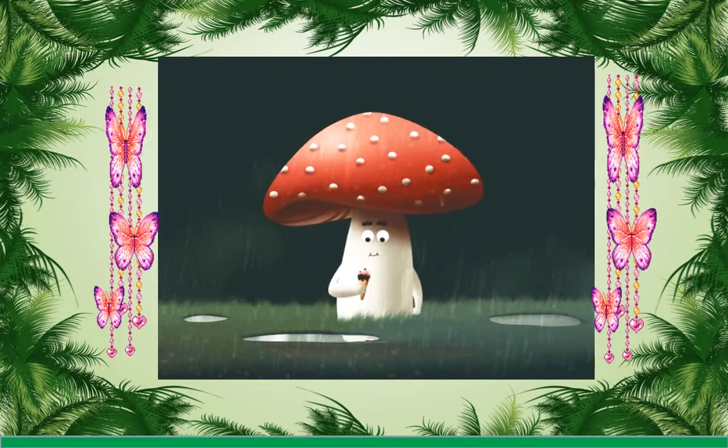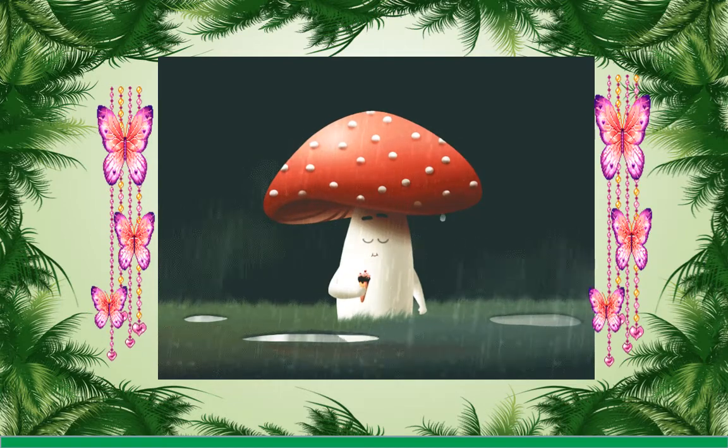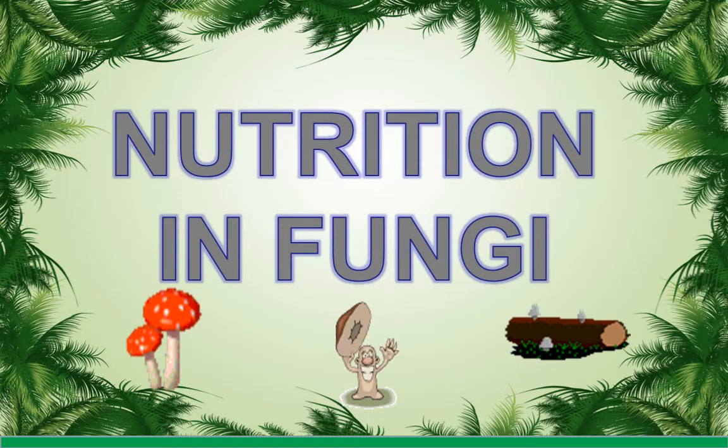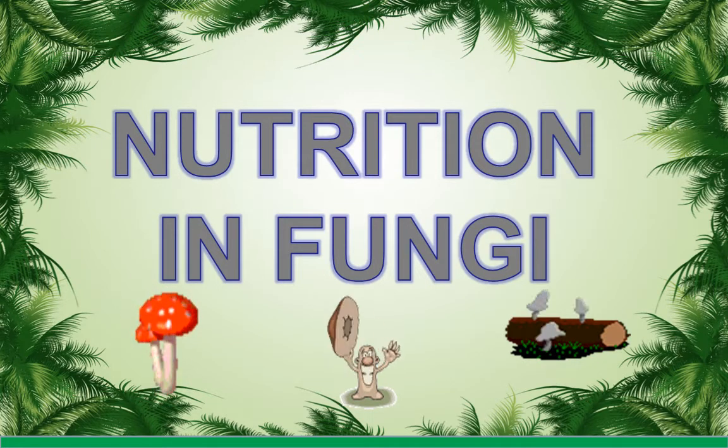But do you know what these organisms are and how they get their nutrition? Dear students, these organisms are commonly called fungi. They are not like green plants as they lack chlorophyll and cannot make food by photosynthesis.